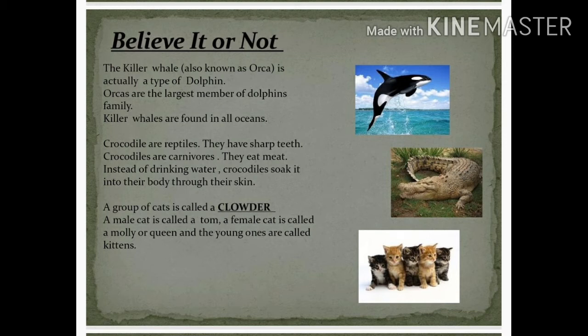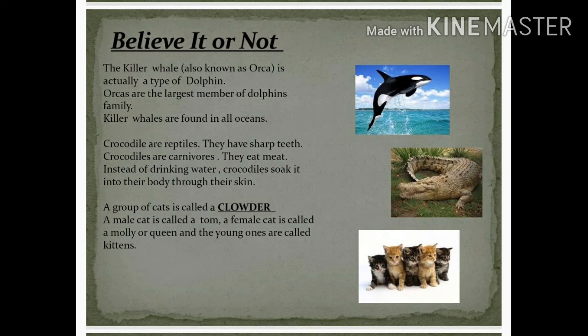The killer whale, also known as orca, is actually a type of dolphin. Orcas are the largest member of the dolphin family. Killer whales are found in all oceans.